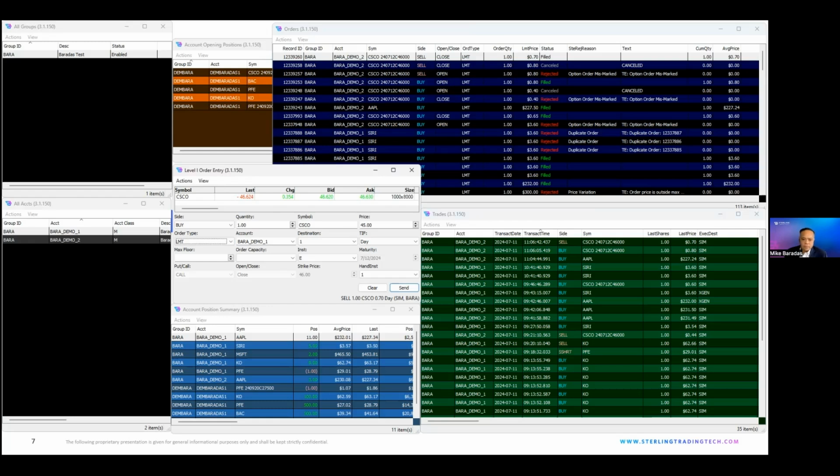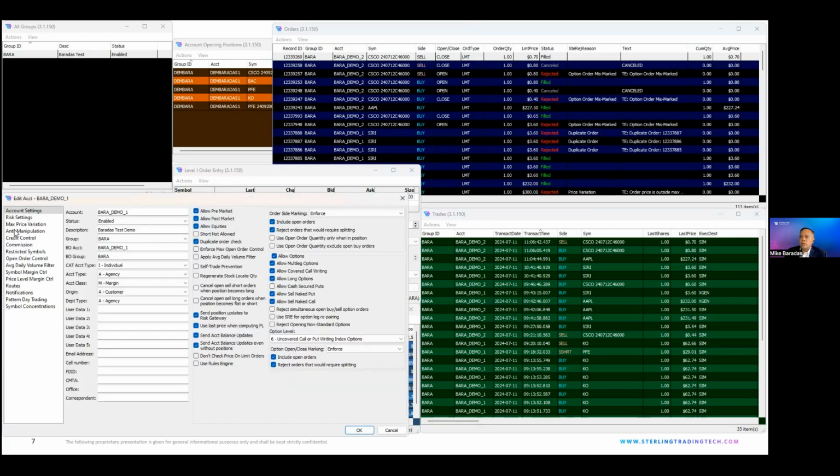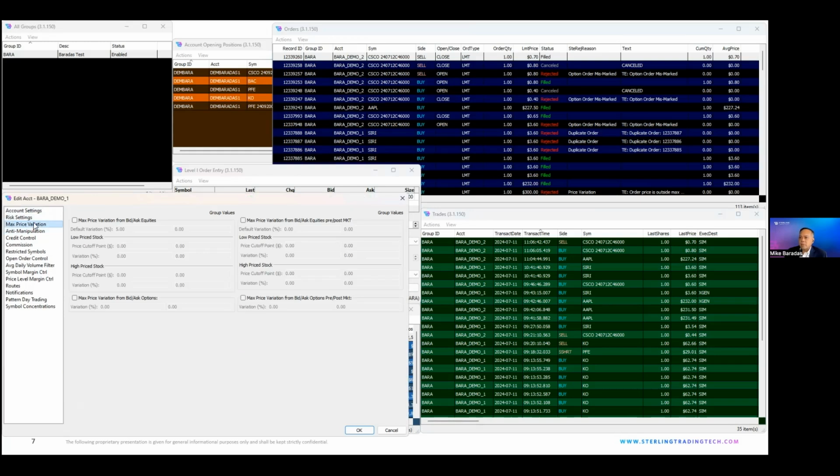So what I wanted to do was to start with the price checks, the fat finger price checks. A very simple case here where I have my account set up with no price checks. So that's under here, max price variation, where nothing's checked.